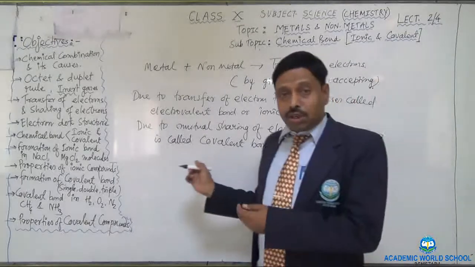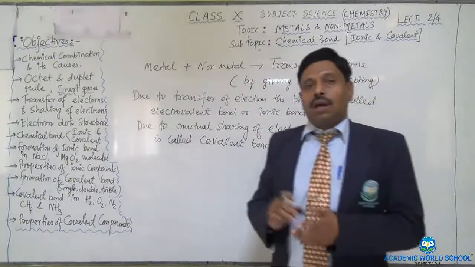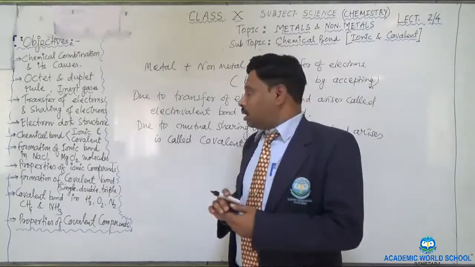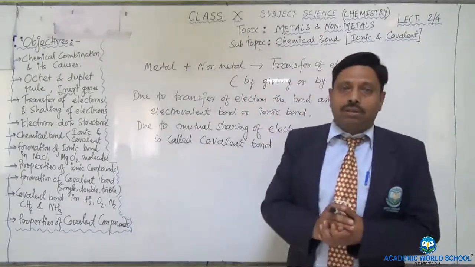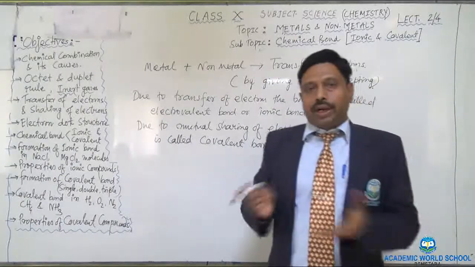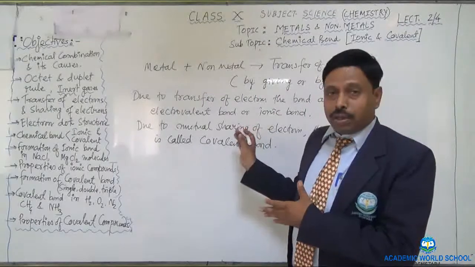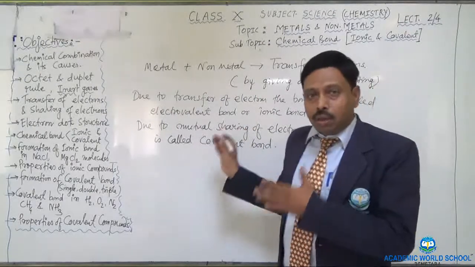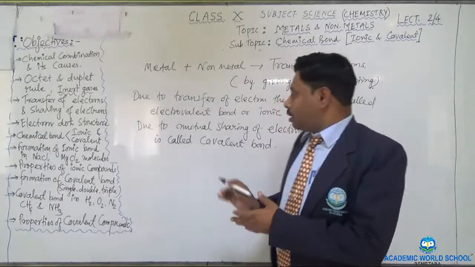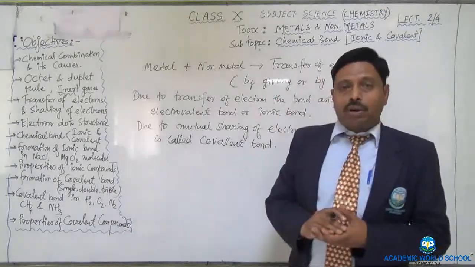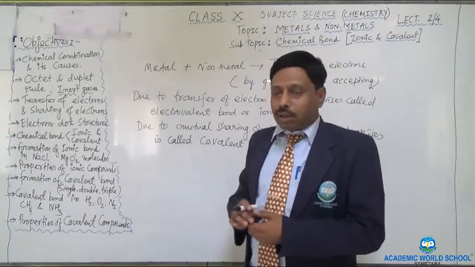So now you come to the chemical bond. I told you the causes of the chemical bond. Okay? So chemical bond is of two types, ionic bond or electrovalent bond and the covalent bond. Okay? When you go to higher class, you will also learn about other types of bond like coordinate bond, etc. So electrovalent bond or ionic bond is forming due to the transference of electron in between the two atoms, and your covalent bond is forming due to the mutual sharing of the electrons in between the two atoms.